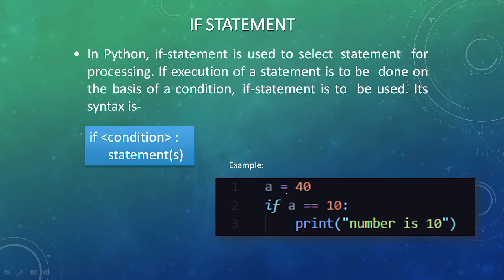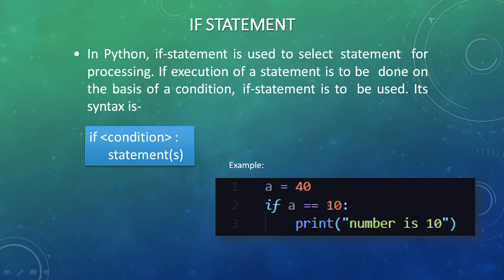In the program here, I have assigned a variable A as 40 and am testing for the condition: if A is 10, then the number is 10. Now, in this case, is my A equal to 10? No. A here is 40 and I am comparing this 40 with 10. Is the condition true? No, the condition is not true.